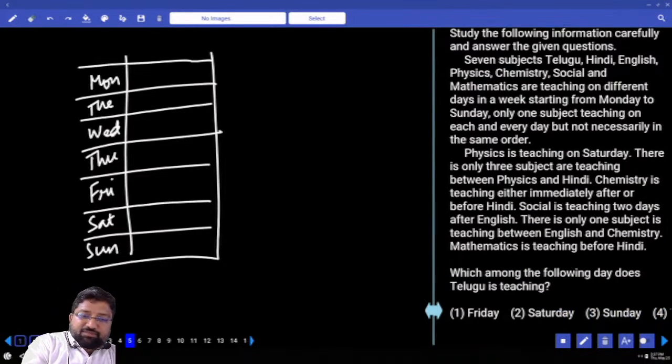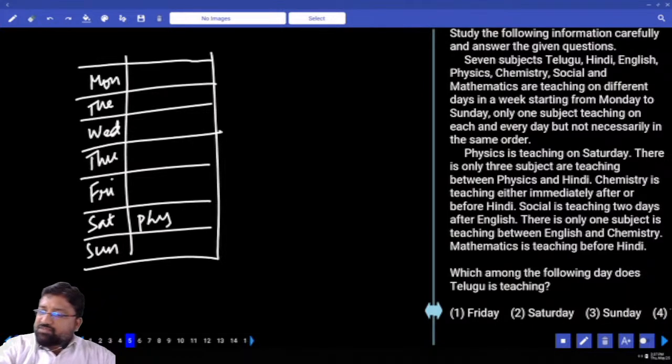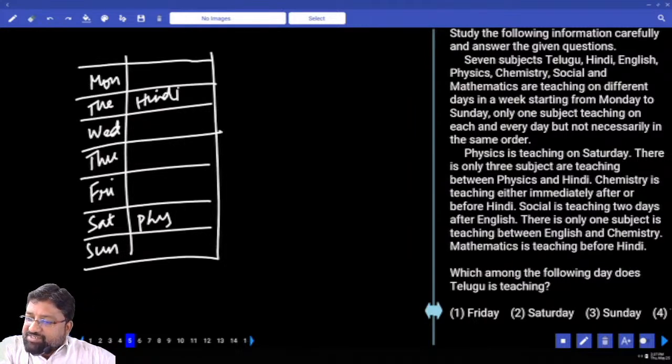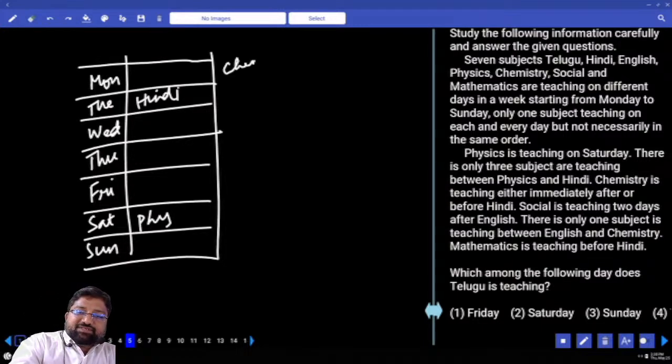Physics is taught on Saturday. So this is physics which is taught on Saturday. There are only 3 subjects taught between physics and Hindi. Obviously, Hindi has to be before physics. This is Hindi. Done. Next, chemistry is taught either immediately after or before Hindi. Maybe this is chemistry or this is chemistry.